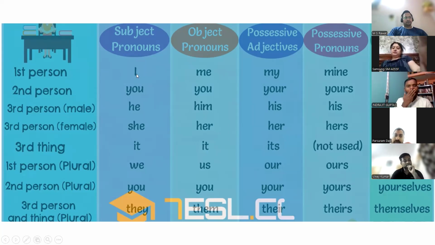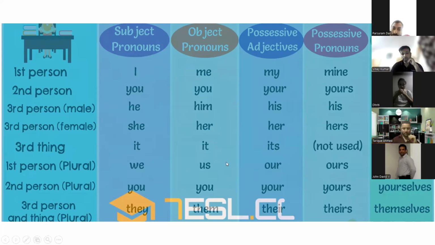So that you should know. I का object pronoun क्या होता है? Me. You का you, he का him, she का her, it का it, we का us, you का you, they का them. That you should know.